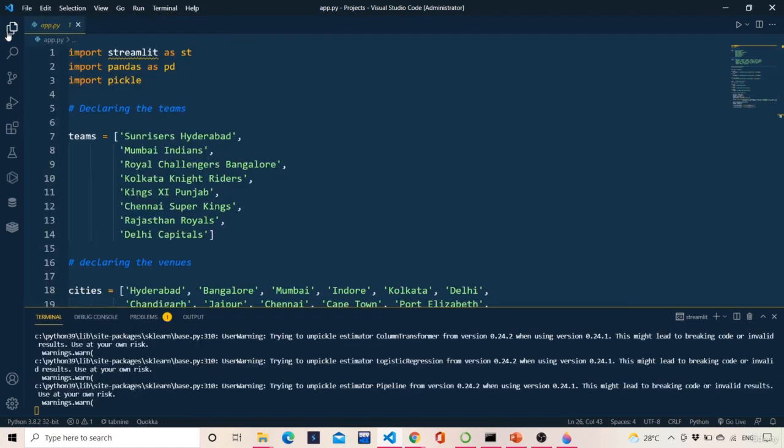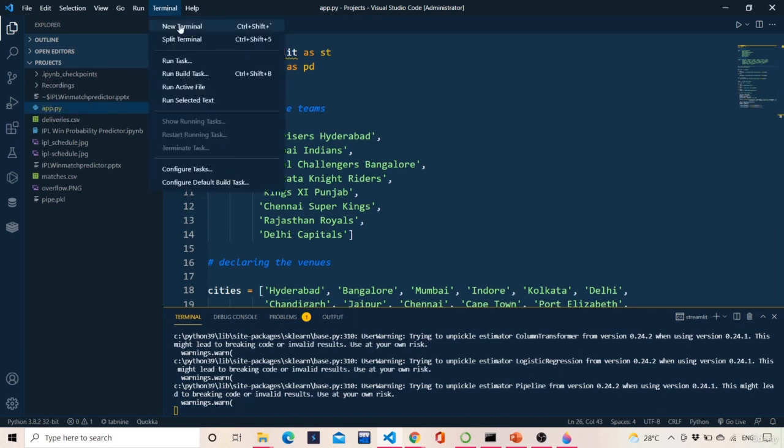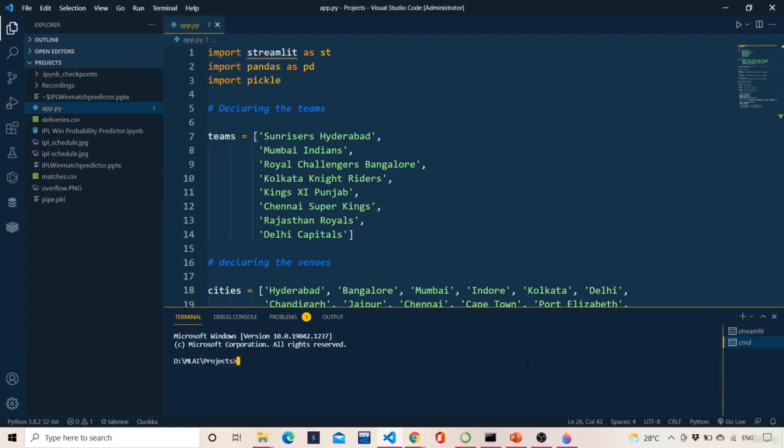So here I will be using a Streamlit application. If you have Streamlit, well and good. If you don't have Streamlit, you just need to do pip install streamlit, and the latest version of Streamlit will be installed. I already have Streamlit, so it will show me requirement satisfied. If you don't, install it using this command.